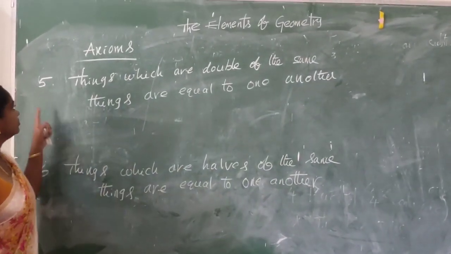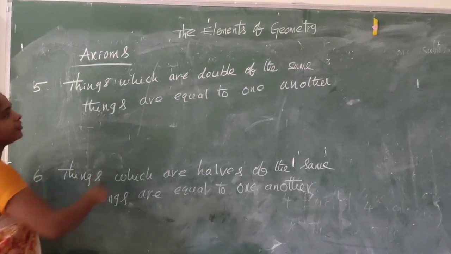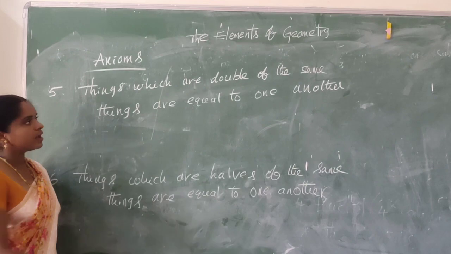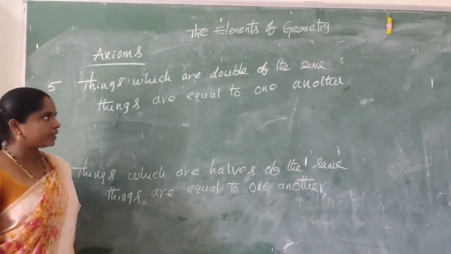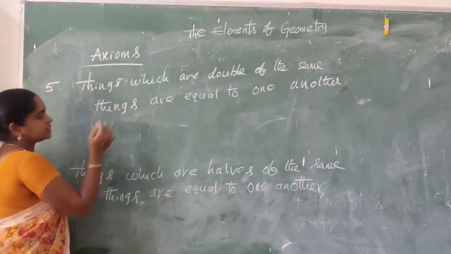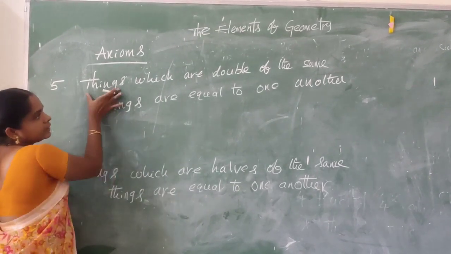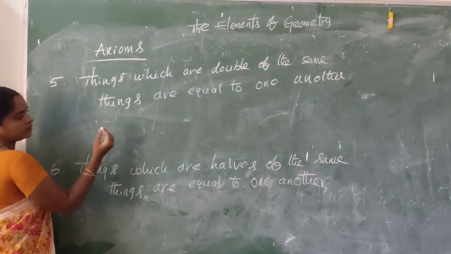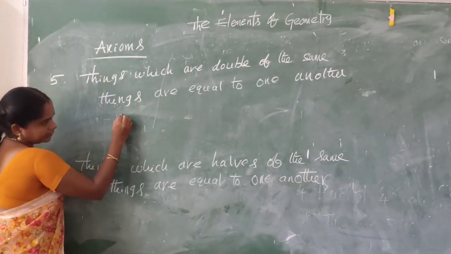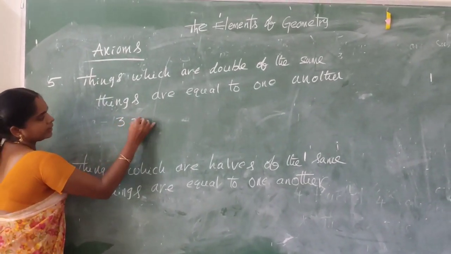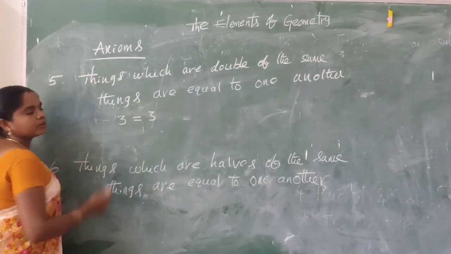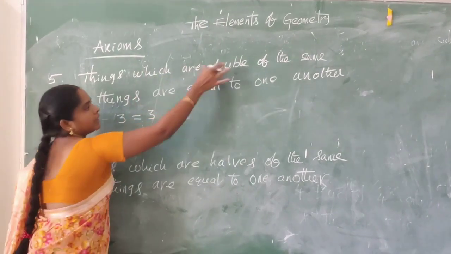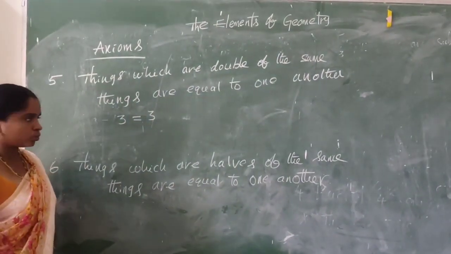Fifth axiom. Things which are double of the same things are equal to one another. Let us say two equal things: 3 equal to 3. These are two equal things. Things which are double. Double means multiply with 2.